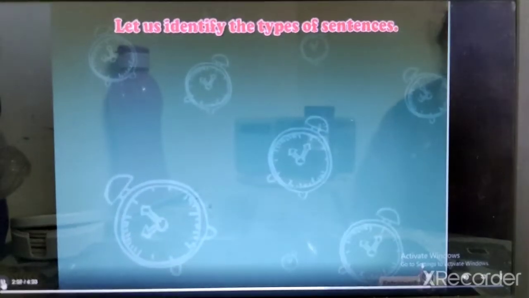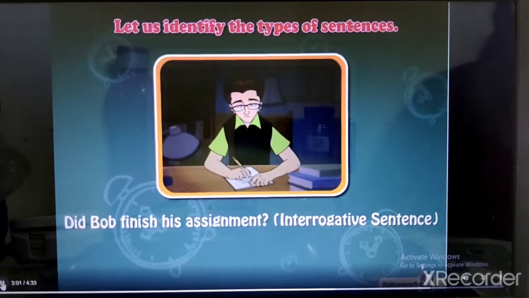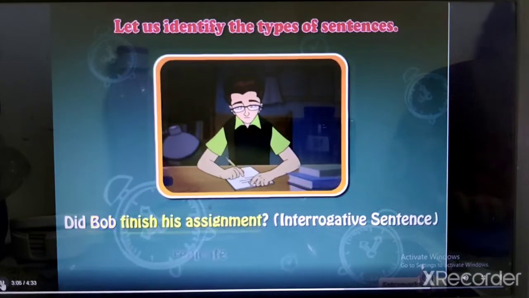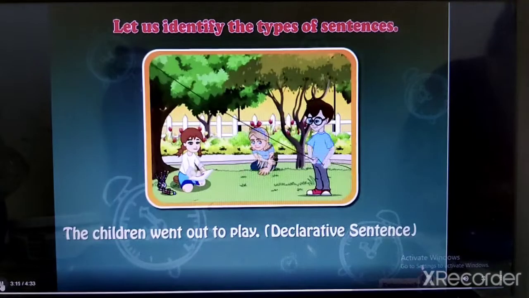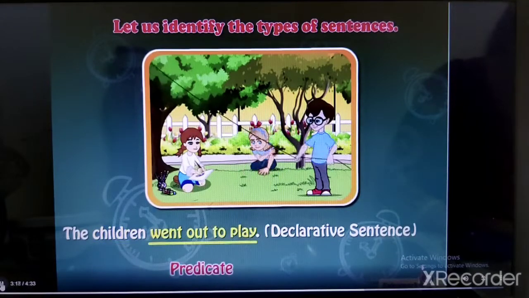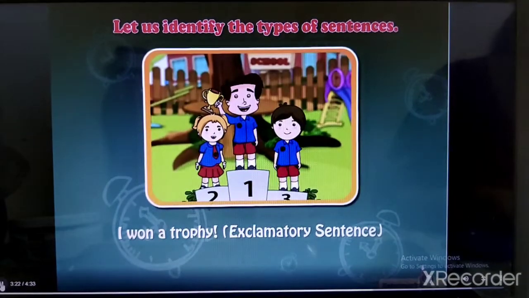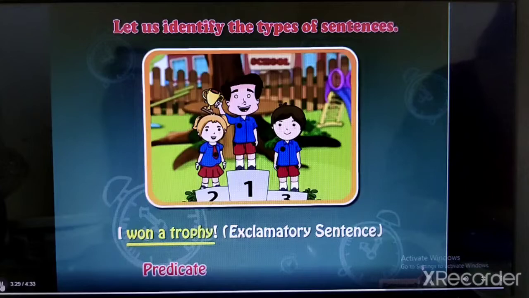Let us identify the types of sentences. Did Bob finish his assignment? Interrogative sentence. Subject: Bob. Predicate: finish his assignment. The children went out to play. Declarative sentence. Subject: children. Predicate: went out to play. I won a trophy! Exclamatory sentence. Subject: I. Predicate: won a trophy.